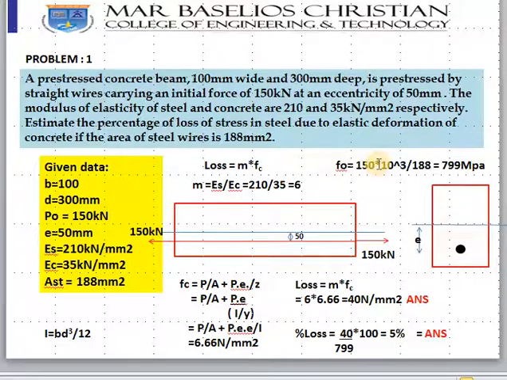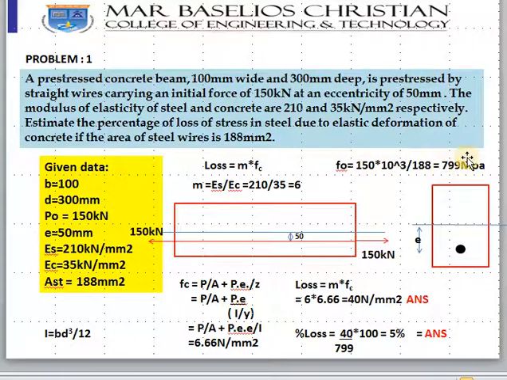Force by area will give you the stress. So 150 into 10 to the power 3, which is the force in the steel, divided by the area of steel, 188, you will get approximately 799 megapascal. That was the initial stress in the steel.